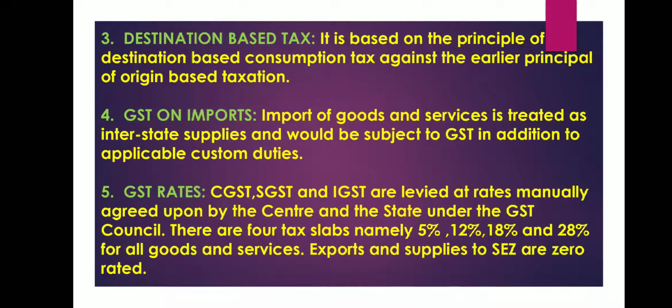Then we have GST rates. CGST, SGST and IGST are levied at rates mutually agreed upon by the center and state under the GST Council. There are four main slabs. The first one is 5%, then 12%, 18% and 28% for all goods and services. So all the goods and services have been categorized under these four main slab rates: 5%, 12%, 18% and 28%.